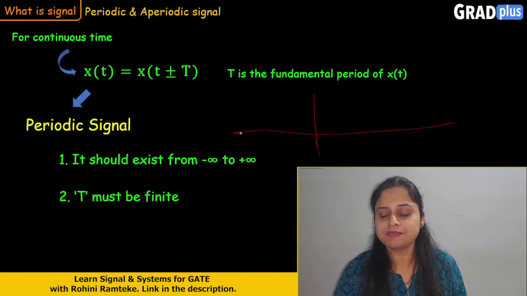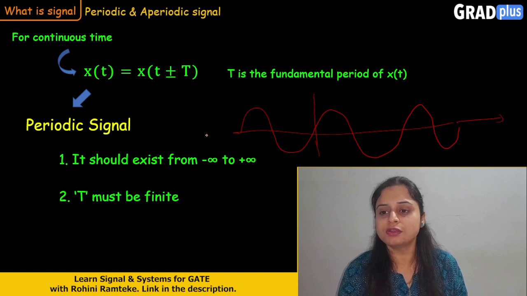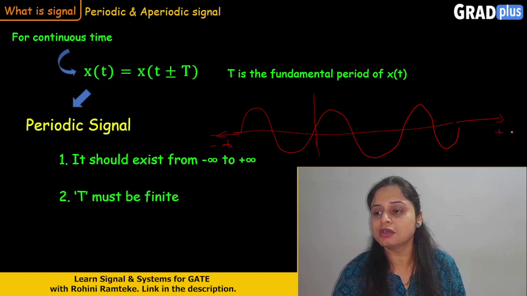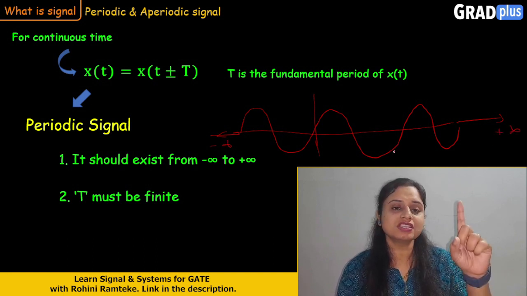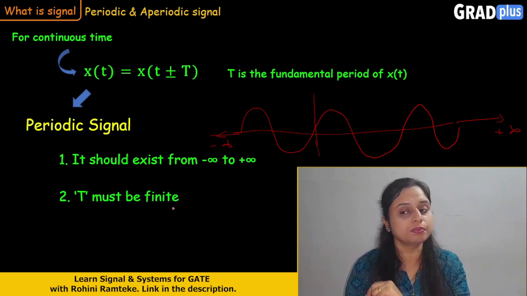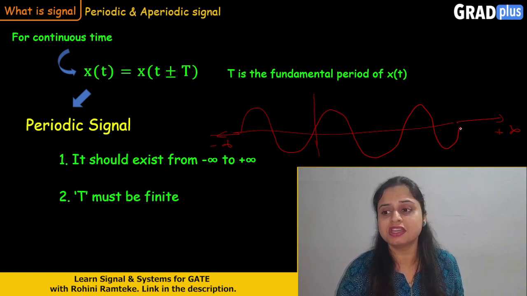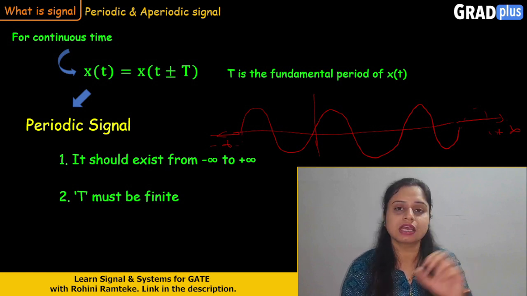So let us say this is your one signal, that is, let us say your sine wave. This is your sine wave, which will be varying from minus infinity to plus infinity. So one condition is satisfied, that is, the signal should exist from minus infinity to plus infinity. Here the signal exists from minus infinity to plus infinity, and again it is continuous in nature. So your first condition is satisfied.